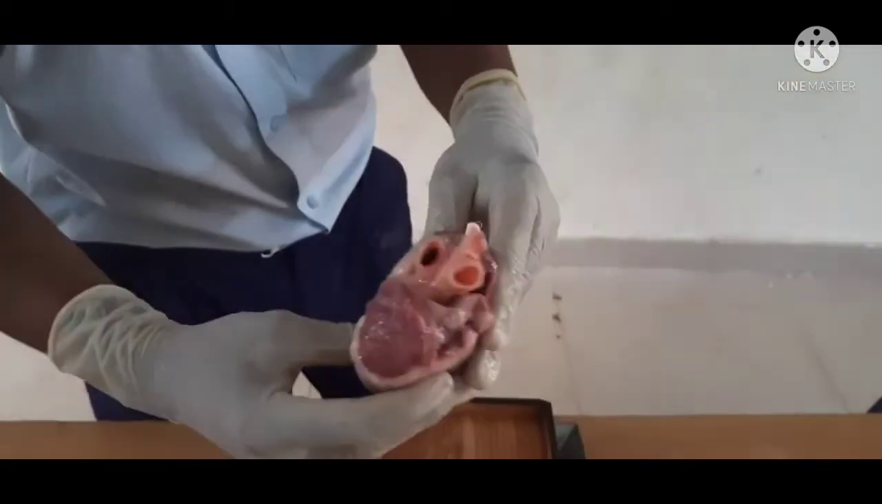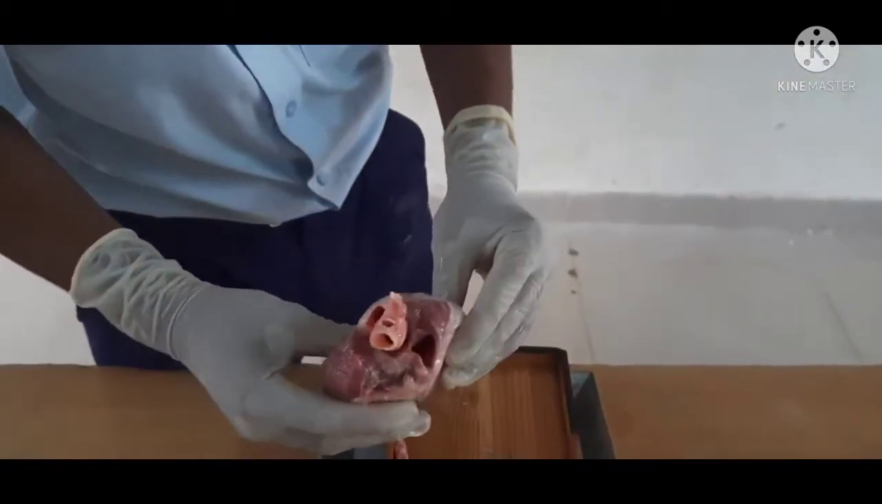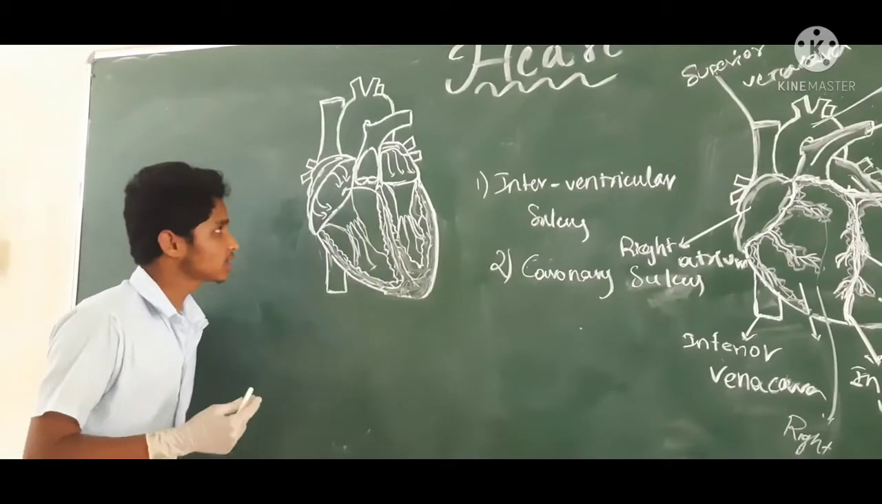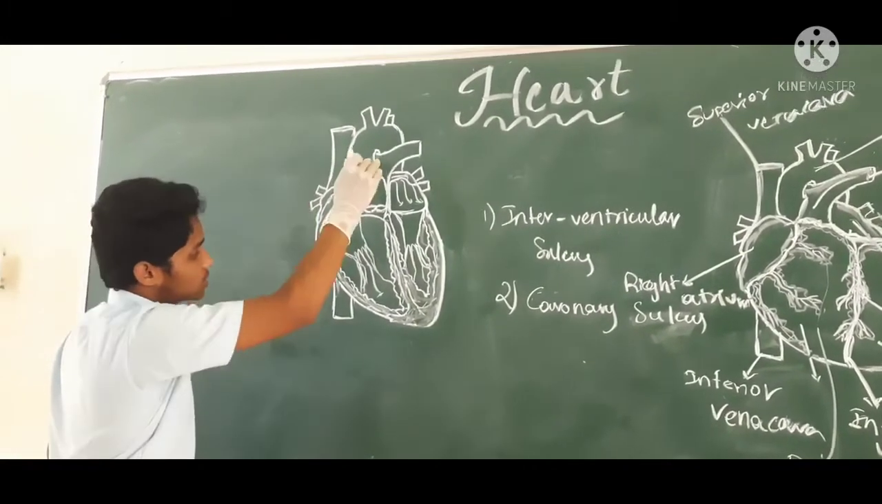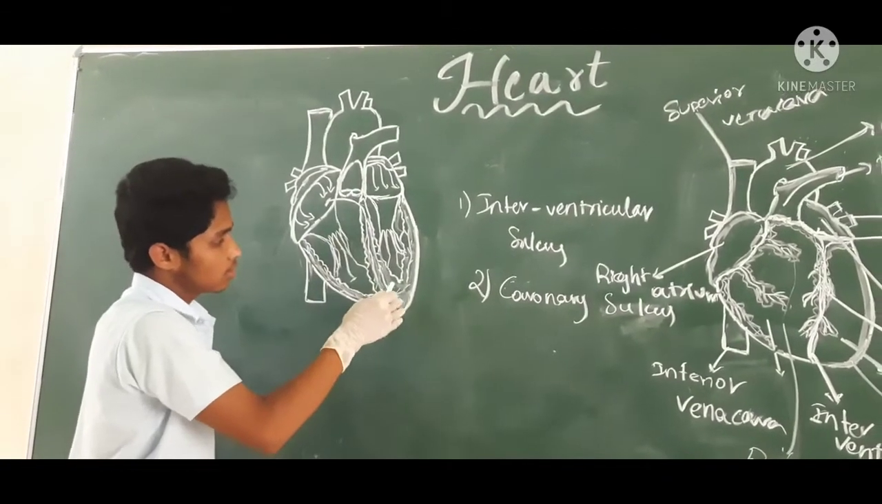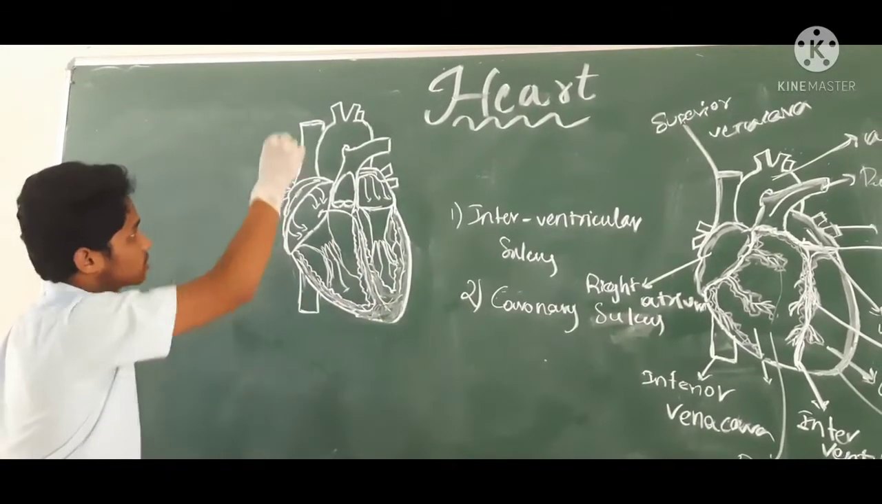How the circulation is done, let's discuss it. By this experiment and dissection we can conclude that the right side always carries the deoxygenated blood, and the left side only carries the oxygenated blood.